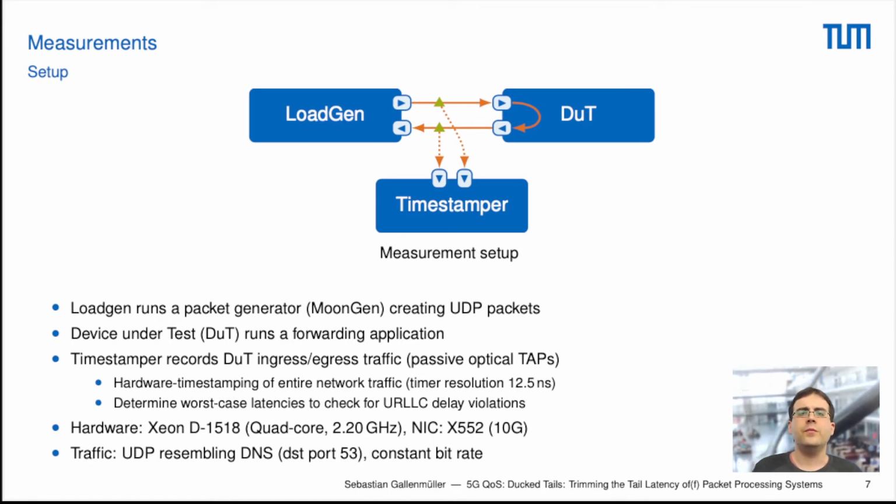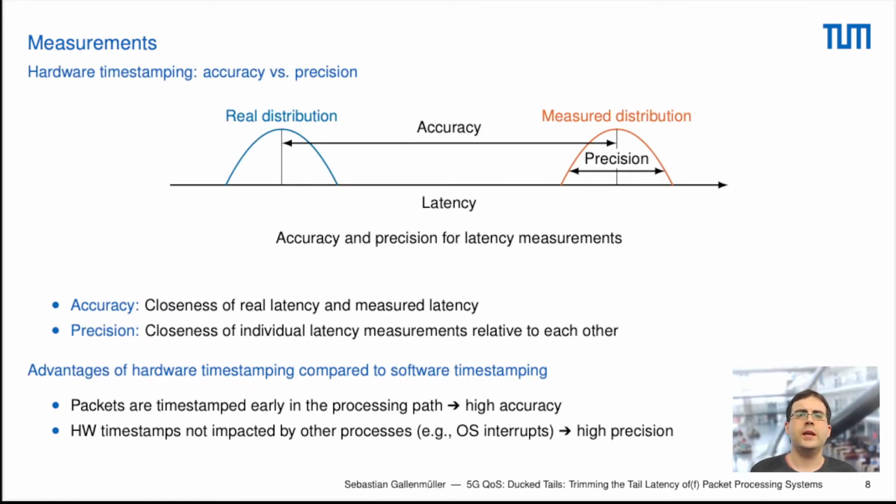So first I want to explain why we rely on hardware timestamping. There are 2 reasons, and these are the accuracy and the precision that we want to achieve. Accuracy and precision are 2 quality measures when it comes to latency that are explained in the figure above.